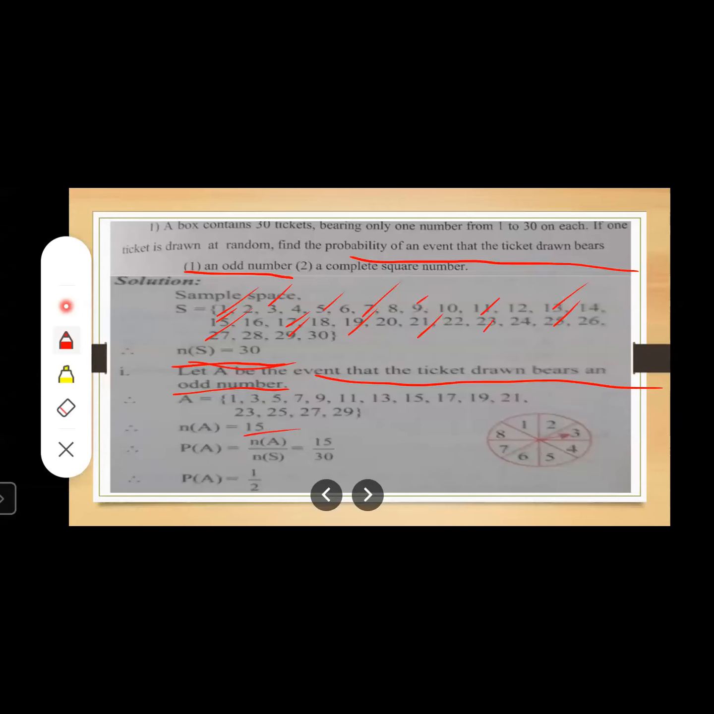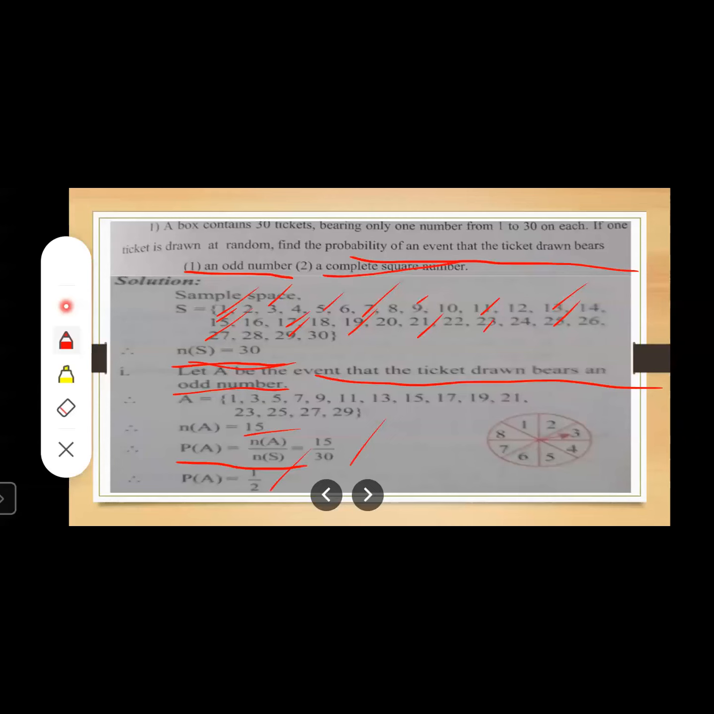Now we want to find out the probability that the ticket drawn bears an odd number. So let us use this formula, P is equal to Na upon Ns. Substitute these values and find out the value of P. Now, what is our second condition?